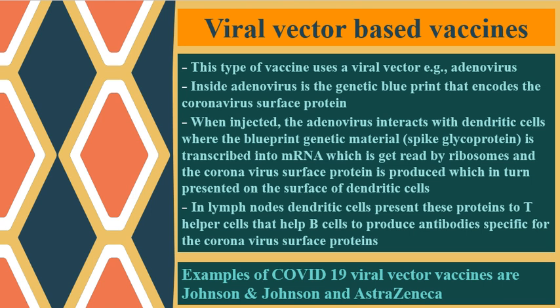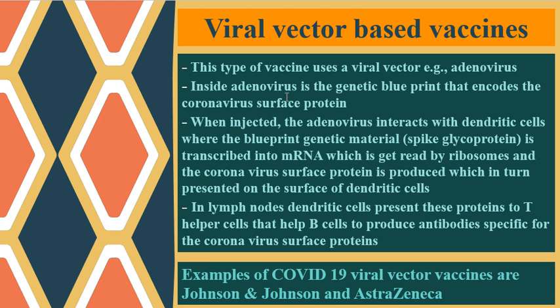Now I'm going to talk about new technologies that have recently emerged, starting with the viral vector-based vaccine. This type of vaccine uses a viral vector, usually adenovirus, which is a non-harmful virus.